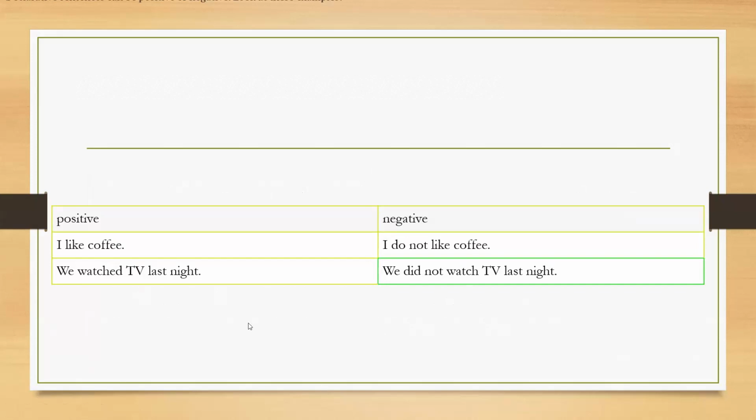So maybe you are getting this one. I like coffee. Now you have to change it to negative. So you cannot say I do not like coffee. You have to keep the meaning the same and then you have to change the sentence. That we are coming back to later.